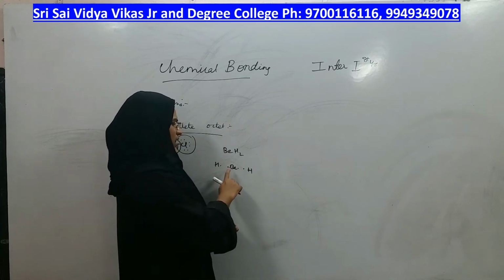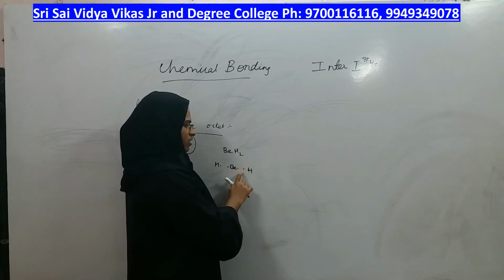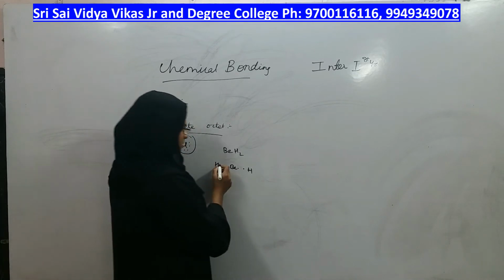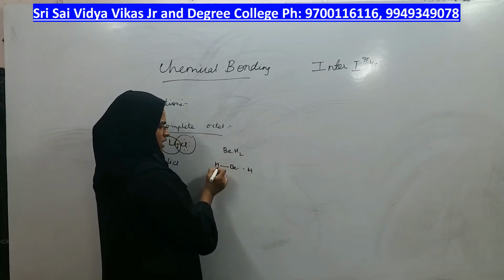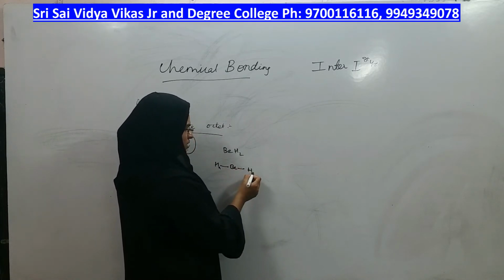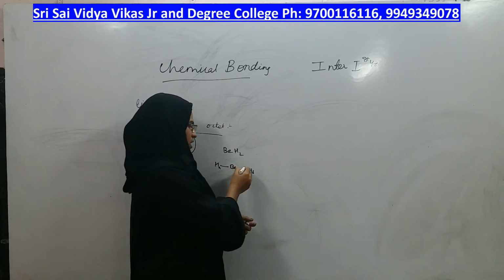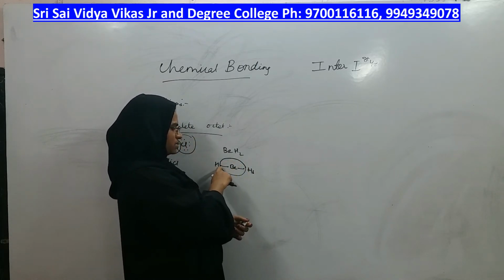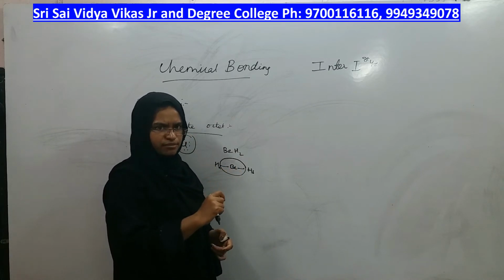So what did I do? Around beryllium I kept 2 dots indicating 2 valence electrons, and around each hydrogen I kept 1 dot indicating 1 valence electron. Now how will the bond be formed? The bond is formed by sharing a pair of electrons between this hydrogen and beryllium, and by sharing a pair of electrons between this hydrogen and beryllium, right? After the bond is formed, if you count the electrons beryllium is surrounded with, you will see that beryllium is surrounded with 1, 2, 3, 4 electrons only. Therefore the octet is incomplete, right?